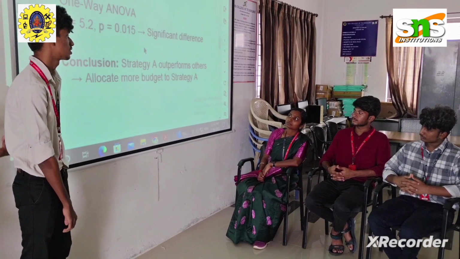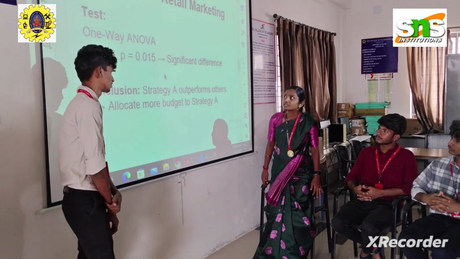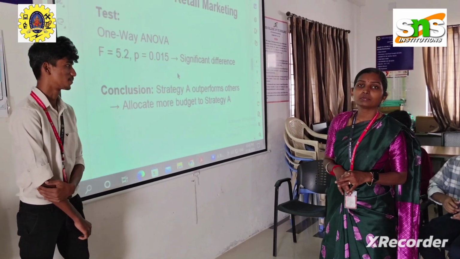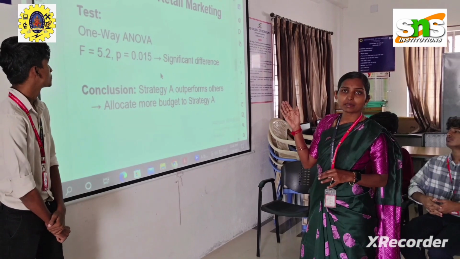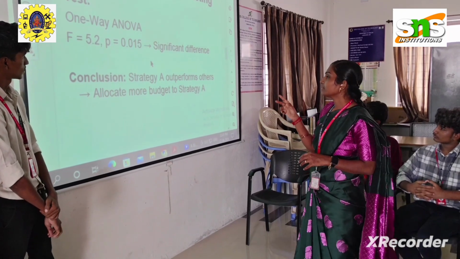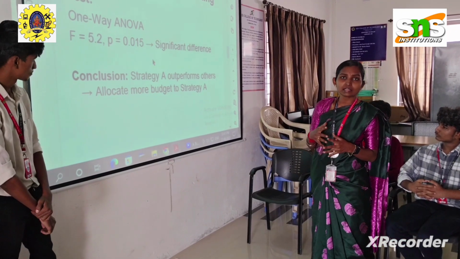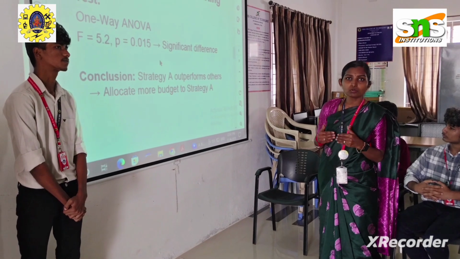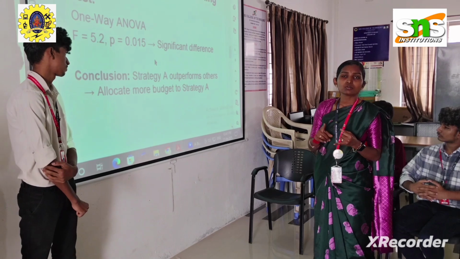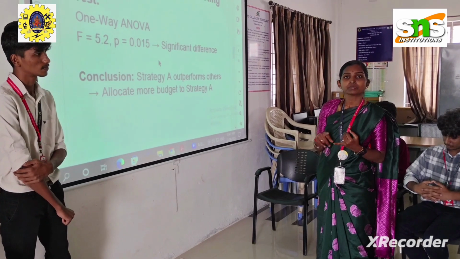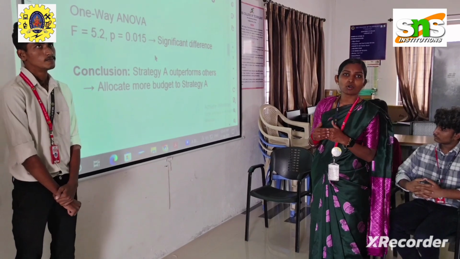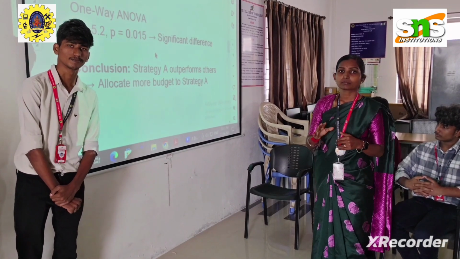And finally, testing. Testing is the process wherein we will be applying the ANOVA method. One-way ANOVA we are going to apply, wherein we will be using the F test, and we have got the parameters like this. The F test value will be 5.2 and the p-value is 0.015, wherein we find a significant difference between the strategies. Therefore we can conclude that strategy A outperforms the others, which means social media increases the sales of the particular store. So this is how we perform the design thinking approach on retail marketing.